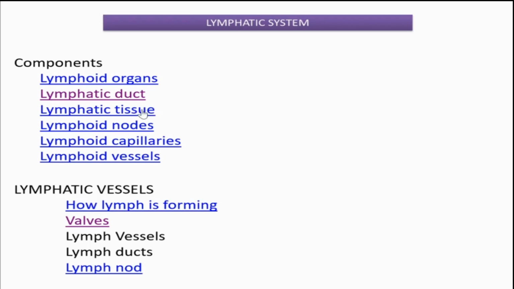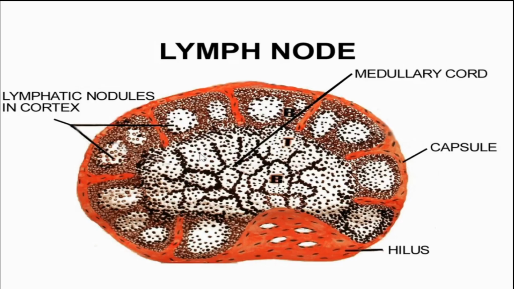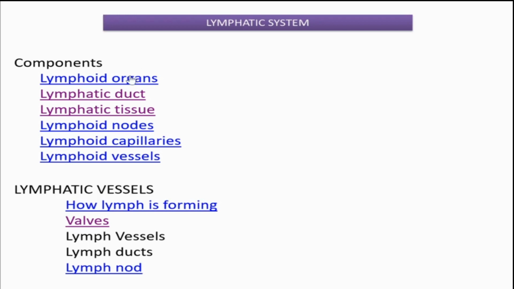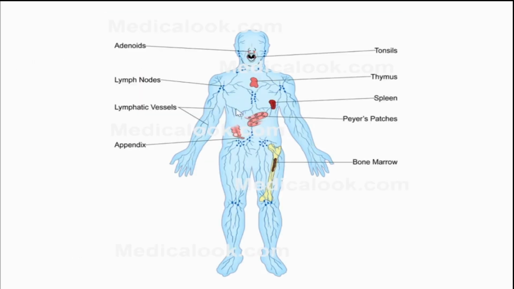I think an image is there. Let's see. Lymph node. That lymphatic tissue is actually present in lymph nodes. And I think there's a chance for you to get a doubt: what is a lymph node? A lymph node is actually here, we can see in this image. This is the entire circuit of